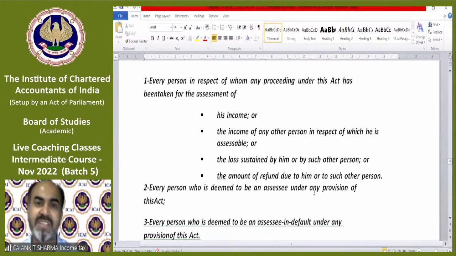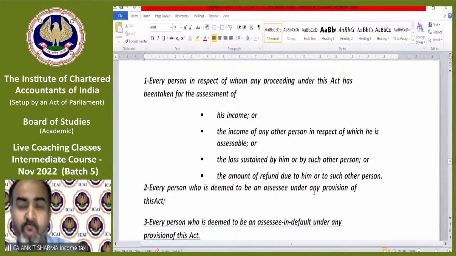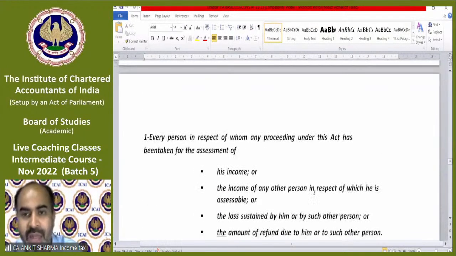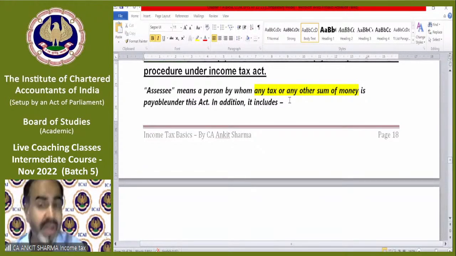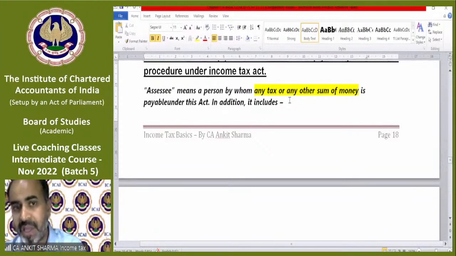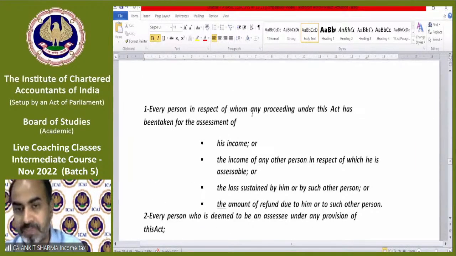The first point is very simple. It says every person by whom any tax or any other sum of money is liable to be paid. So you are an assessee if you are liable to pay tax. If you need to pay any tax or any kind of penalty or any kind of amount to the income tax department, then you are an assessee. Fine. This is a silent first condition: any tax or any other sum of money. This is technically condition one, but practically this is condition number 2.